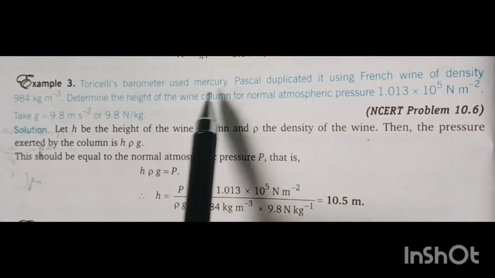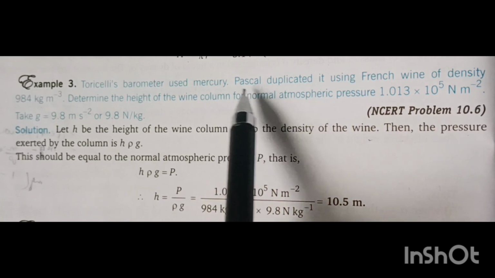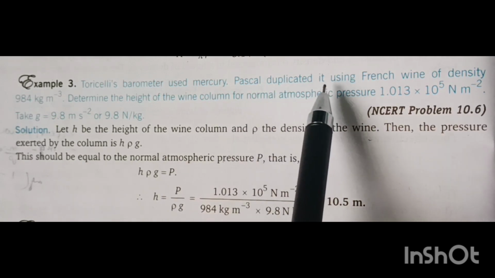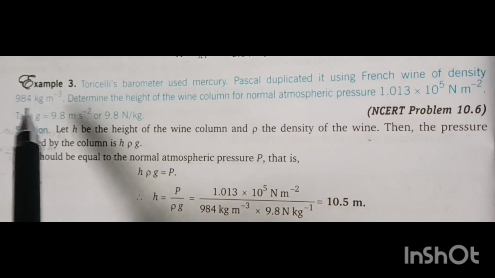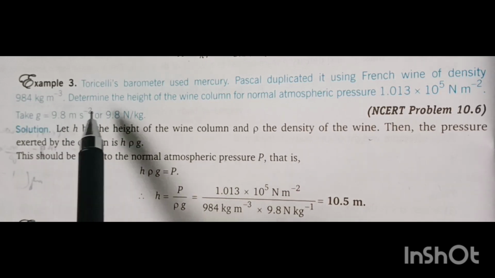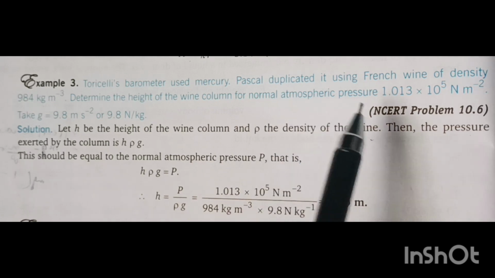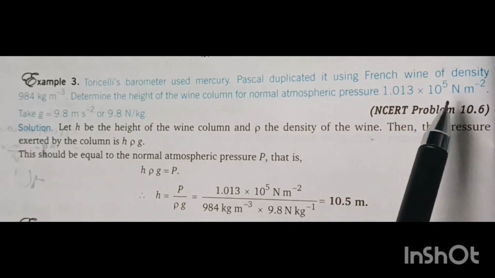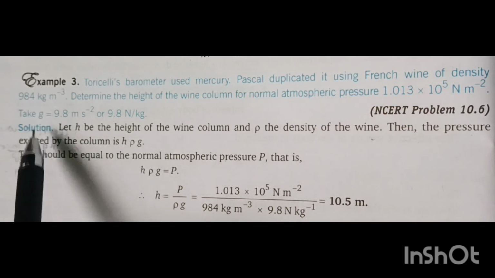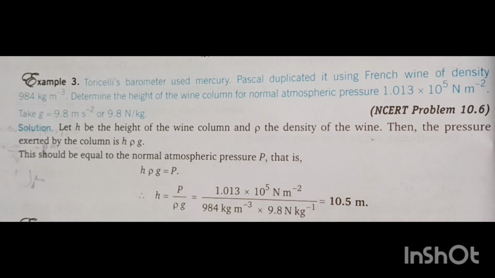Torricelli's barometer used mercury. Pascal duplicated it using French wine of density 984 kg per meter cube. Determine the height of the wine column for normal atmospheric pressure 1.013 into 10 power 5 Newton per meter square. Take gravity equals to 9.8 meter per second square.